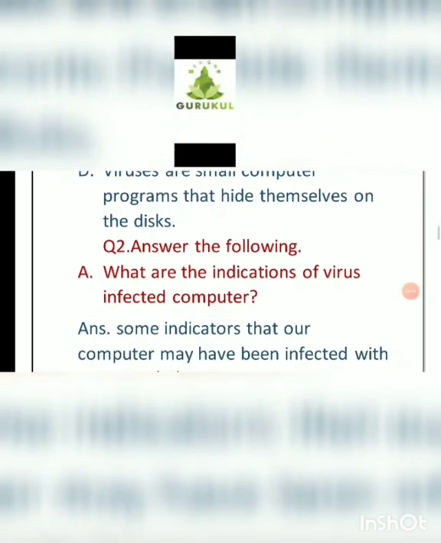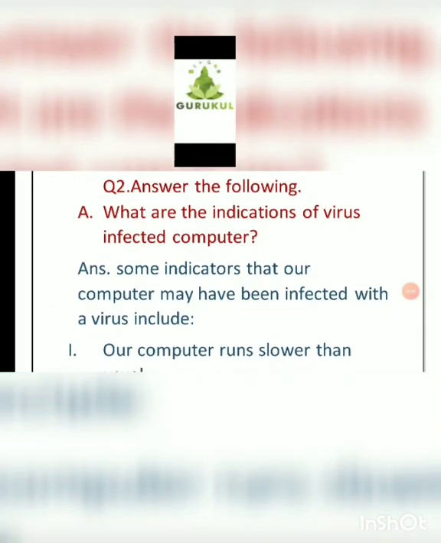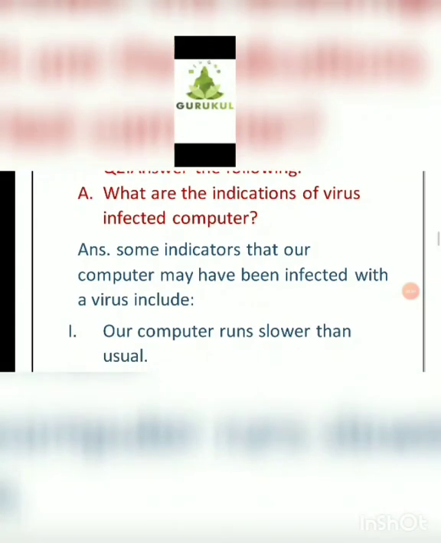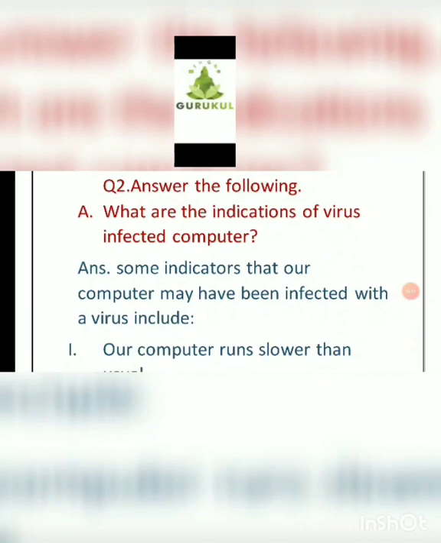So the next one will be answer the following. First one, what are the indications of a computer infected with a virus? The answer will be: some indicators that our computer may have been infected with a virus include. Means how we will find out that our computer system is being infected by the virus. So some indications will be noticed in your computer system to indicate that your system is being infected by the computer virus. Kids, we will continue in the next video.